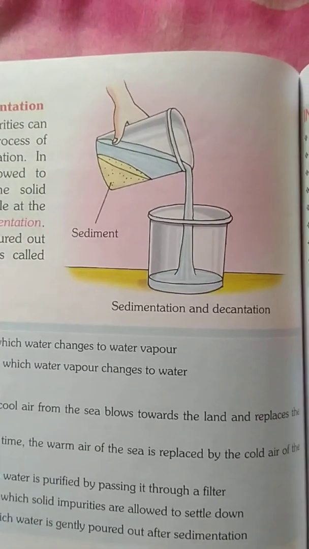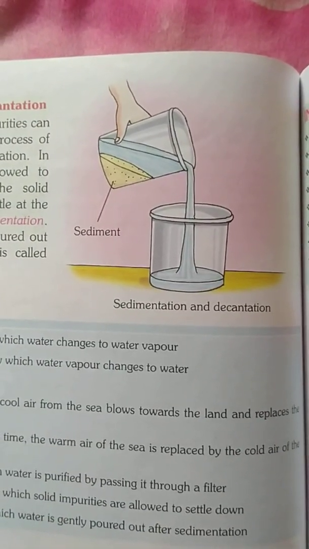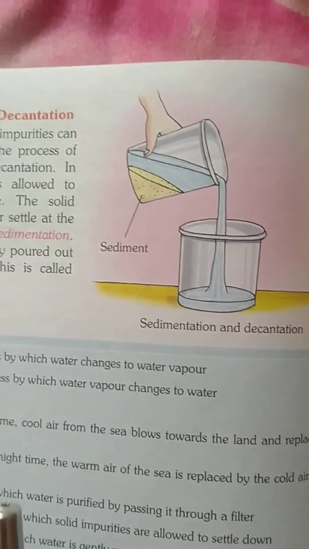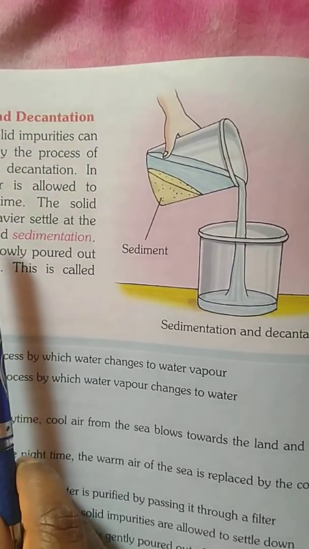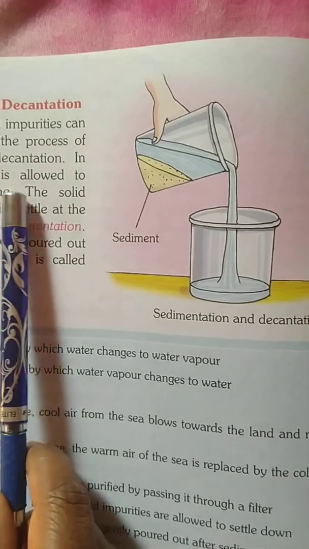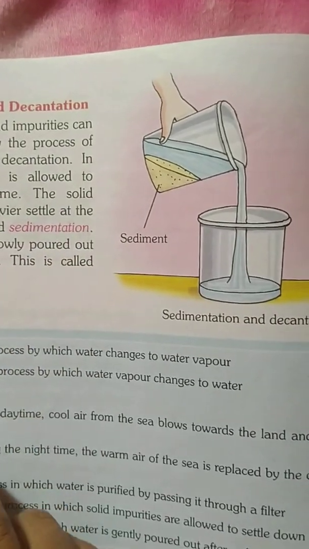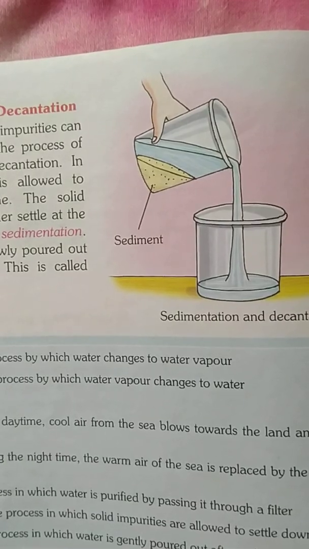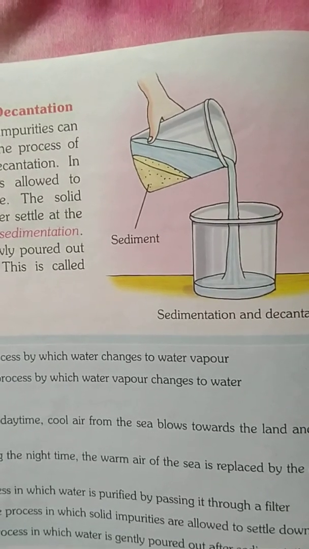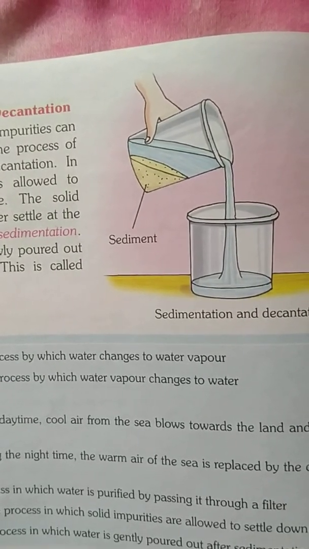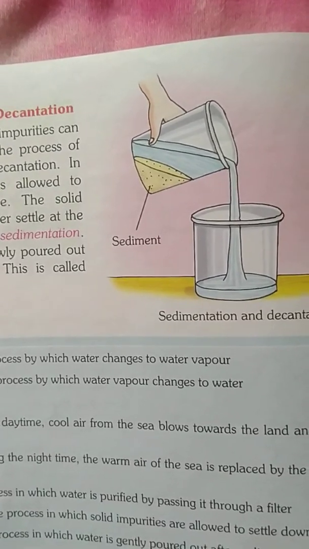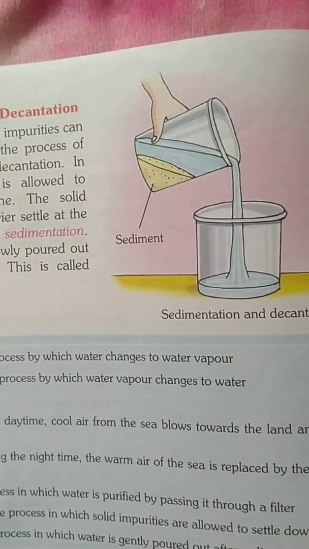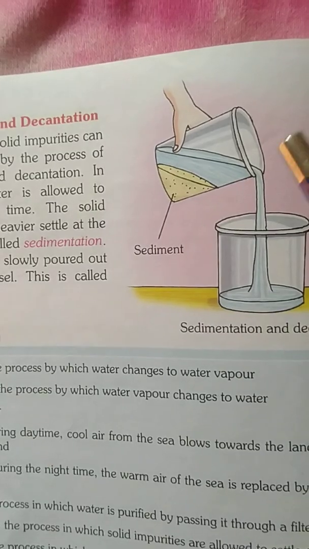In 1 glass, we will take impure water. The heavier solid impurities settle at the bottom. This is called sedimentation.